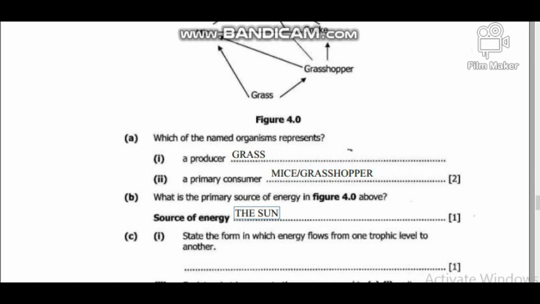Then we come to C1. We state the form in which energy flows from one trophic level to another. We have those different trophic levels. Energy will flow in that order in the form of chemical energy, because the energy gotten from grass as the plant, as the animals eat the plant, and also other animals eat other animals, as in the case of what we are seeing in the web. So the energy will be in the form of chemical energy. Simple as that. I hope you're following.